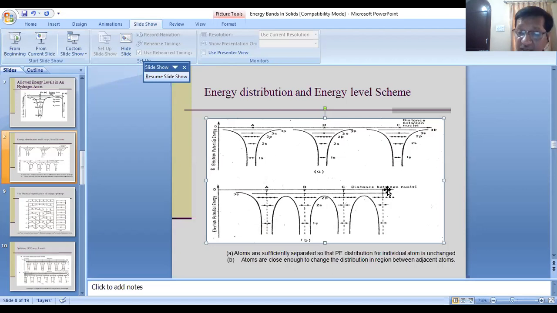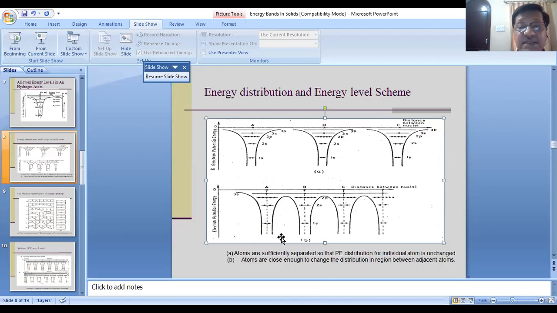And our interest is to understand the interaction among atom A, atom B, atom C. So please remember that the quantum capacity for the 3s energy level is 2. According to the Pauli exclusion principle, the 3s quantum state can accommodate 2 electrons.